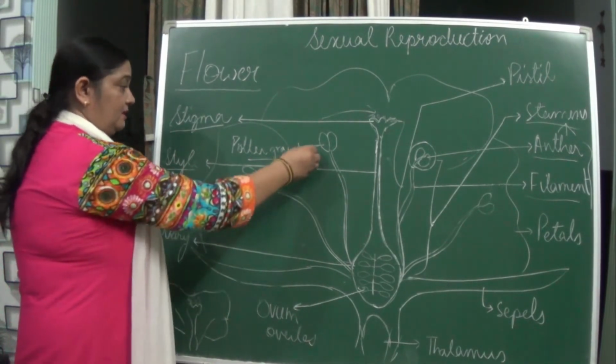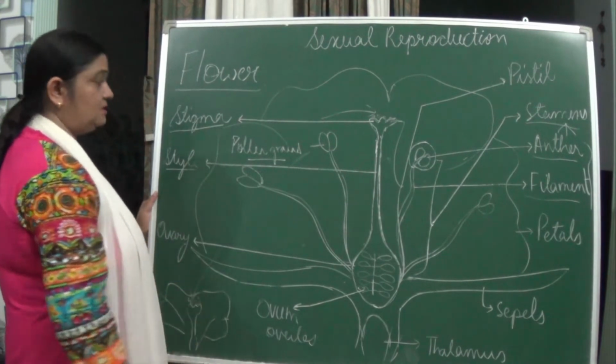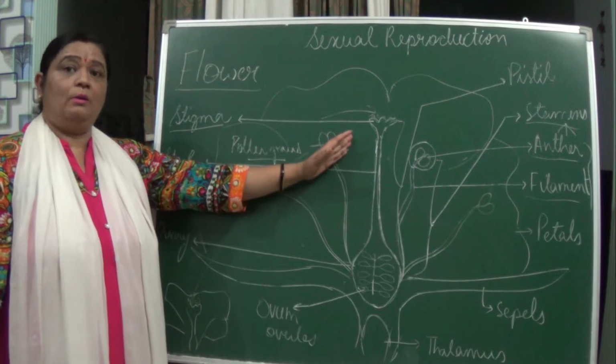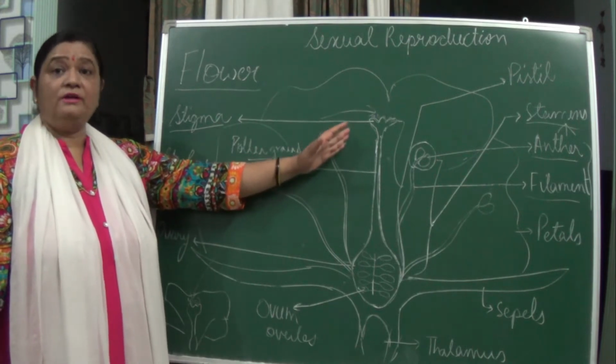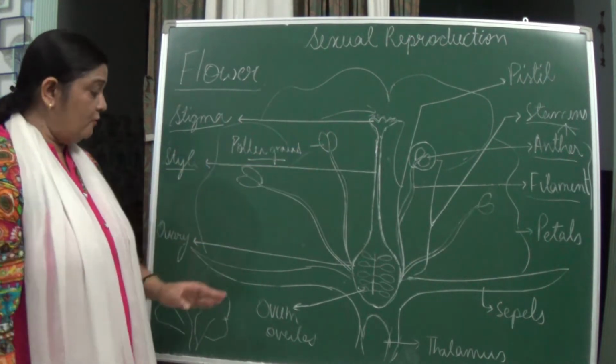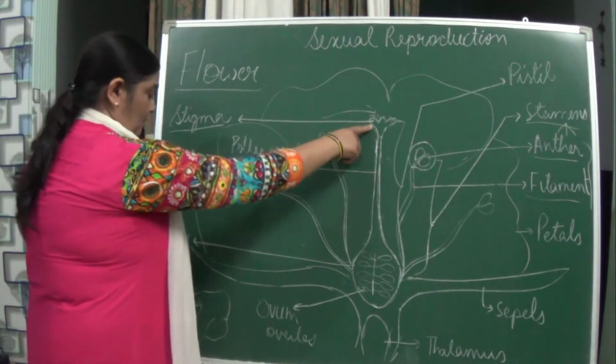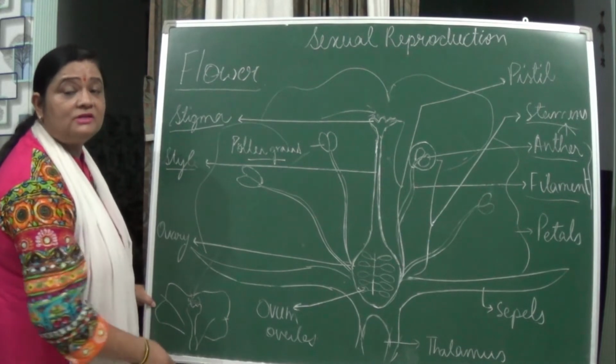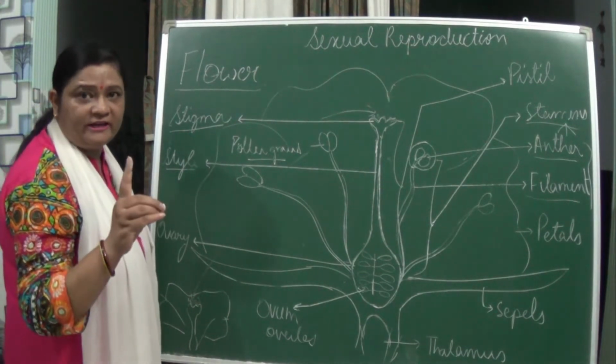This transfer of pollen grains from the anther to the stigma is known as what? Pollination. If it is in the same flower or in a flower present on the same plant, it is known as self-pollination.